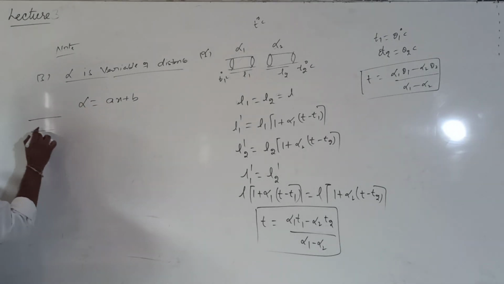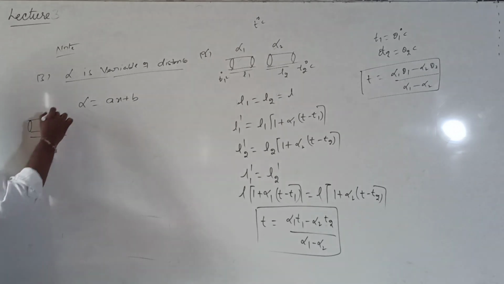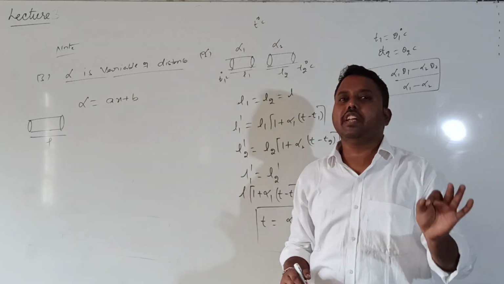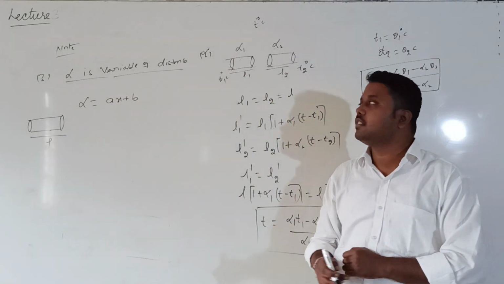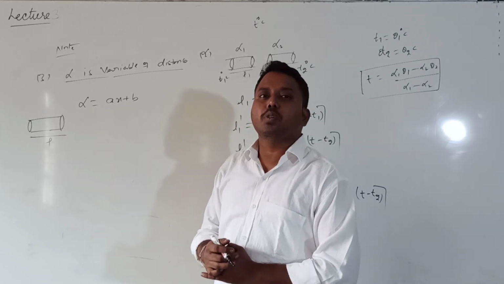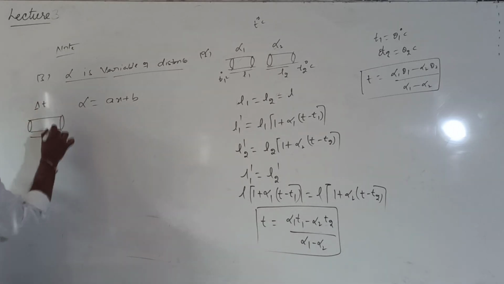Let me consider one rod having length L, whose coefficient of linear expansion is not constant, but changes with the distance by the equation alpha is equal to ax plus b. So whenever the temperature is raised by delta T, how can you calculate the expansion?